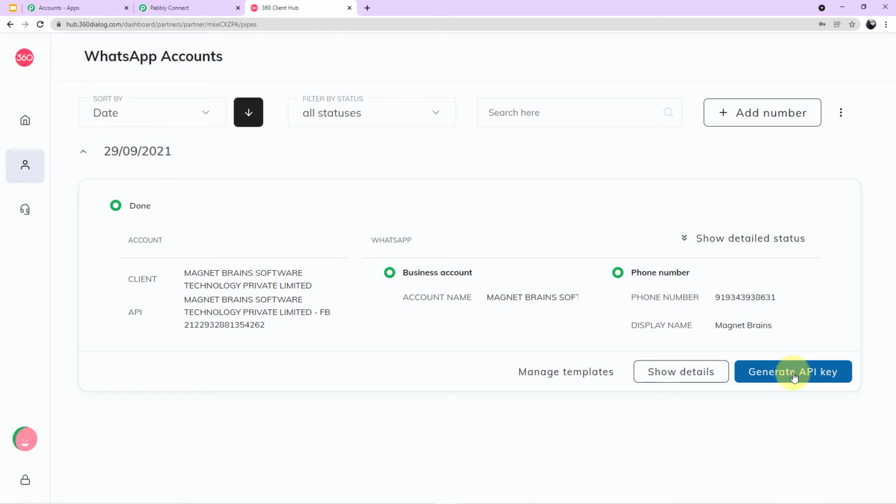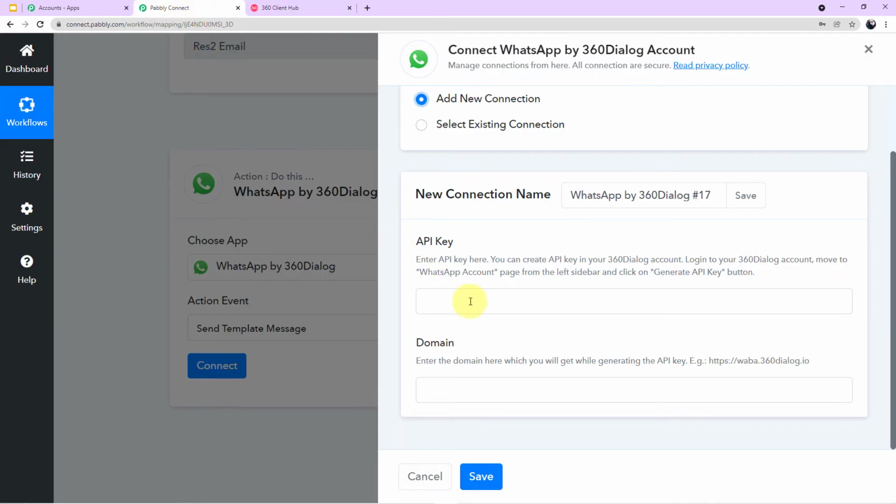Now this process of generating an API key is a one-time process, so you don't have to do it again and again. You simply have to click here once, the API key and the domain will be generated, and the same API key and the domain can be used for different workflows guys, so you don't have to do it again. Remember it. Now as I have told you, this is a one-time process. I have already generated my API key and the domain. What I'll do, I'll copy both of the values and I'll paste them here accordingly.